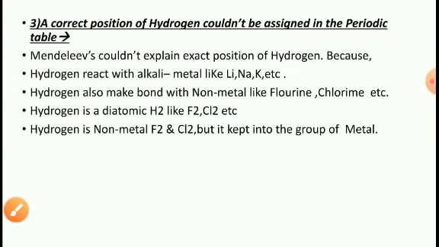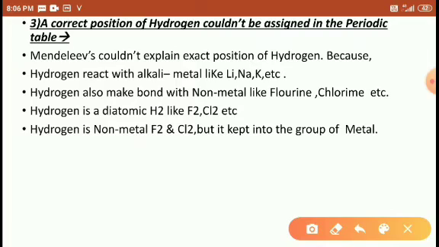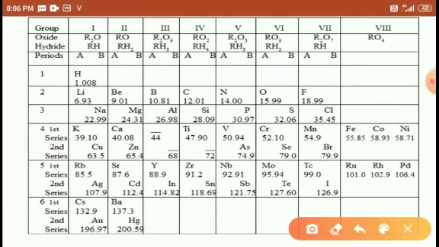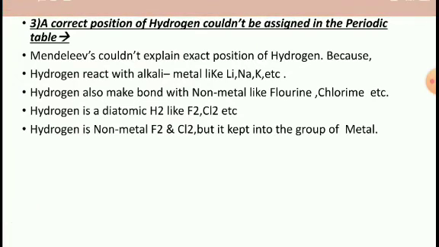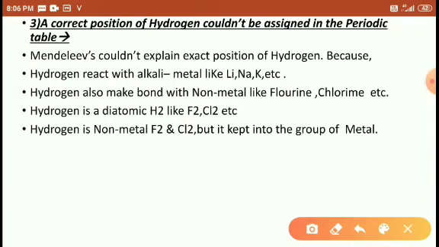And the third mistake: the correct position of hydrogen could not be assigned in the periodic table. When you observe, students, hydrogen is here, right? Mendeleev could not explain the exact position of hydrogen because hydrogen reacts with alkali metals like lithium, sodium, potassium. Hydrogen also makes bonds with non-metals, fluorine, chlorine, bromine, iodine, etc. Hydrogen is diatomic like fluorine and chlorine, H2. It means hydrogen should be kept in the position of fluorine, chlorine, but he could not.